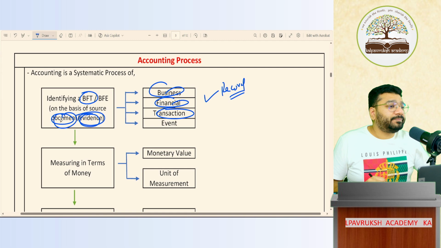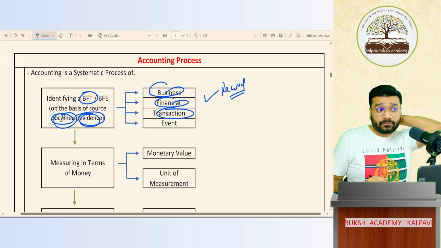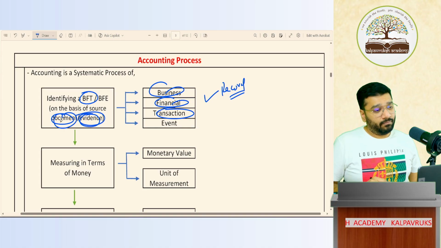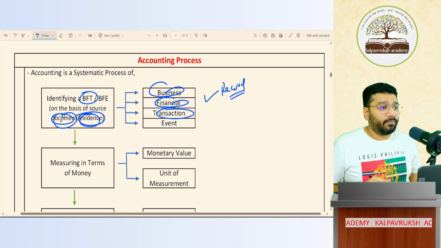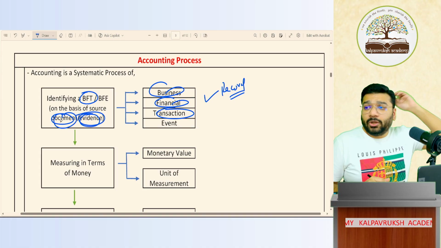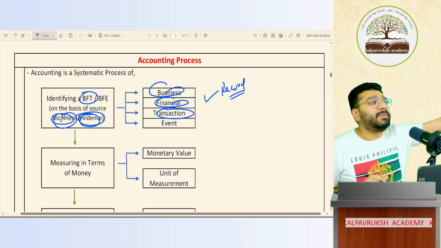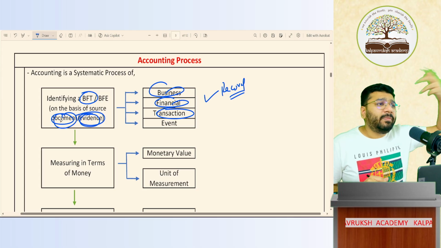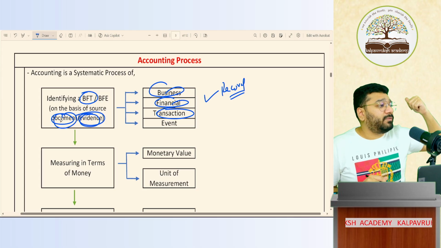Now, what is your doubt? Got it. Got your point. What he's asking is, sir, there are small business people, petty shops, so many places where bills are not available. What are we supposed to do?